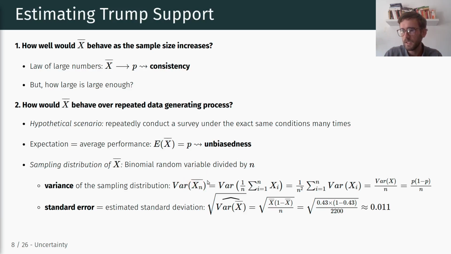We can directly just plug in x bar here. And we know that x bar is actually just the average of our xi's, right? The sum of all the xi's divided by n. And remembering basic rules of how to deal with variances, we can pull out this 1 over n. That's a constant, so that's 1 over n squared, and we can put that in front of the variance.